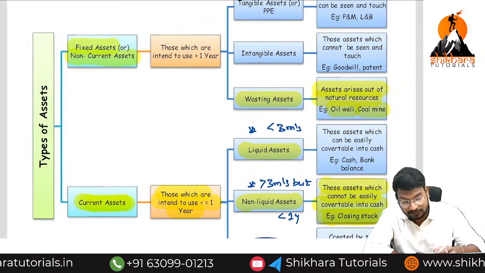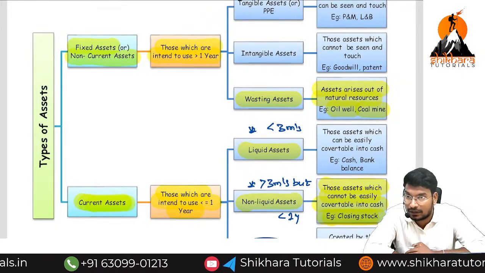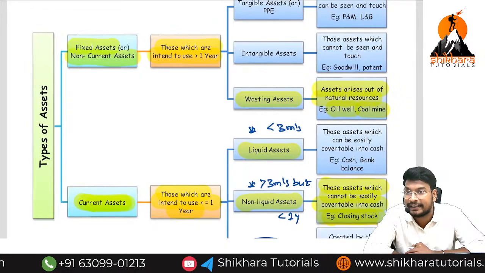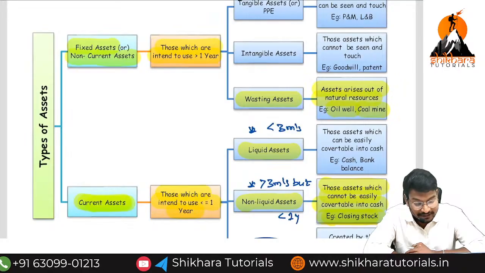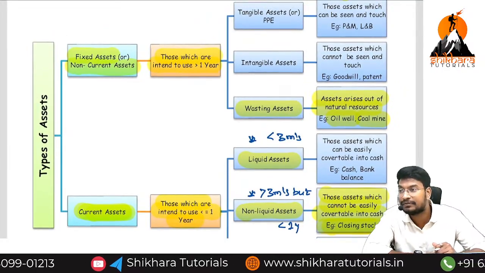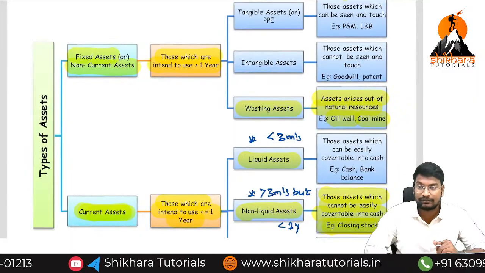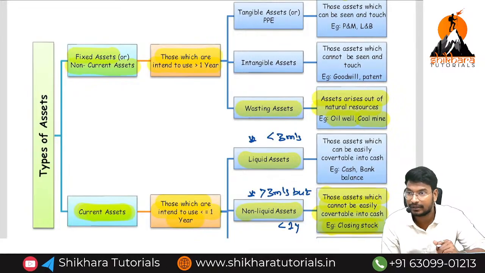Those we intend to use for more than 1 year are called non-current assets. A non-current asset is again classified into 3 types: tangible, intangible, and vesting assets. Tangible means what we can see and touch. Intangible means what we cannot see and touch. Vesting assets are created by the environment or natural resources.